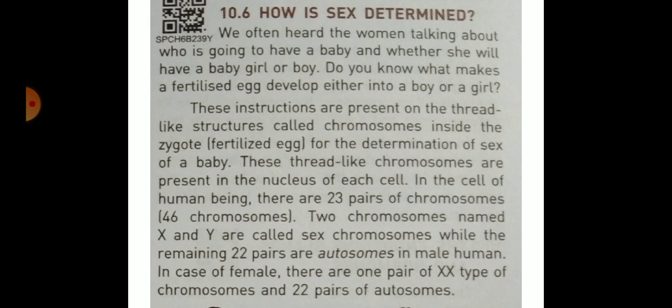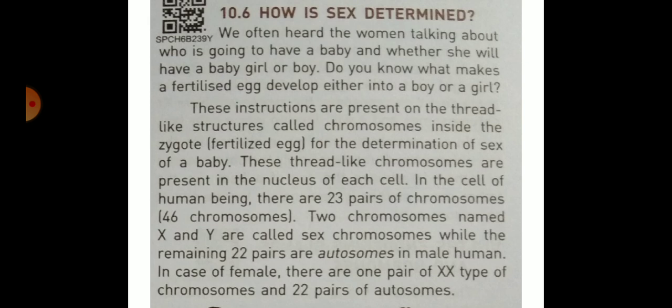In the cell of a human being, there are 23 pairs of chromosomes, 46 chromosomes. Two chromosomes named X and Y are called sex chromosomes, while the remaining 22 pairs are autosomes in male humans. In case of female, there is one pair of XX type chromosomes and 22 pairs of autosomes.